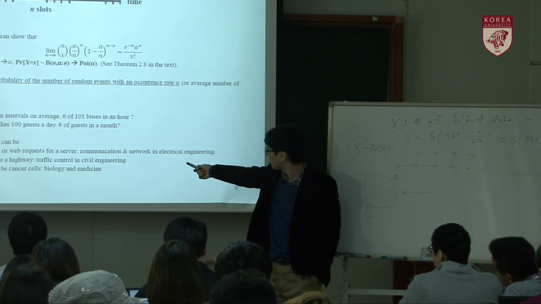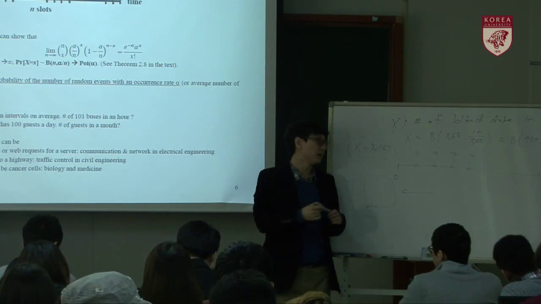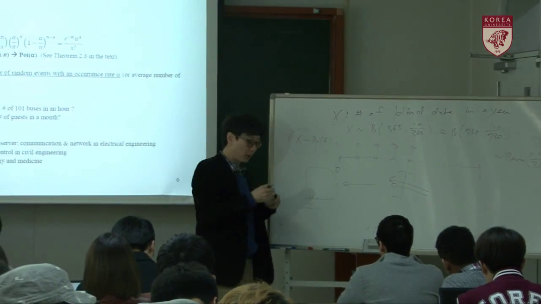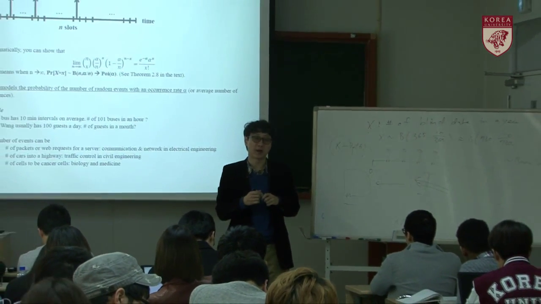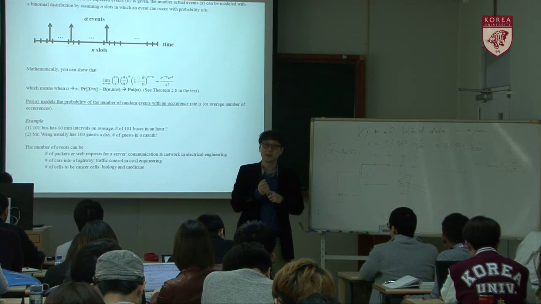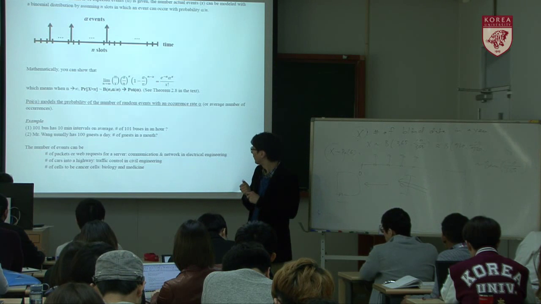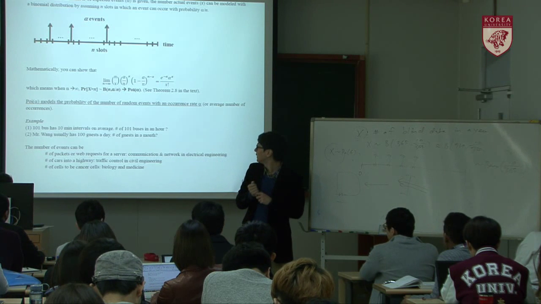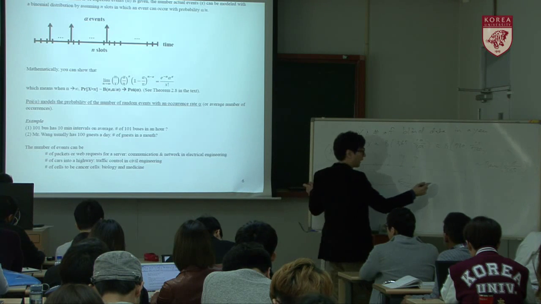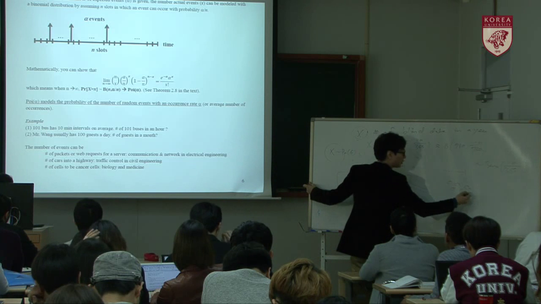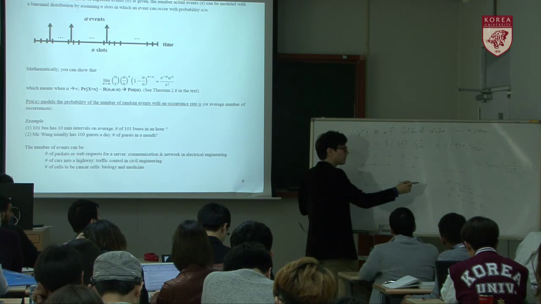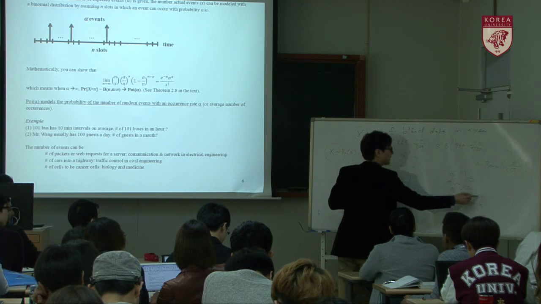Similarly, the number of cars entering a highway. Here is the highway toll gate. Cars get in, and how many cars do I expect during the next hour? That's a Poisson random variable. Or the number of cells that become cancer cells. There are a lot of normal cells, then some of them are transformed into cancer cells.